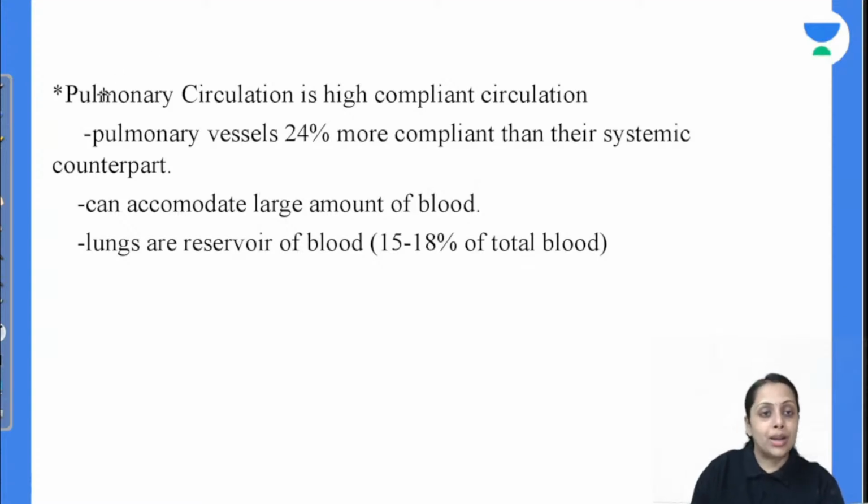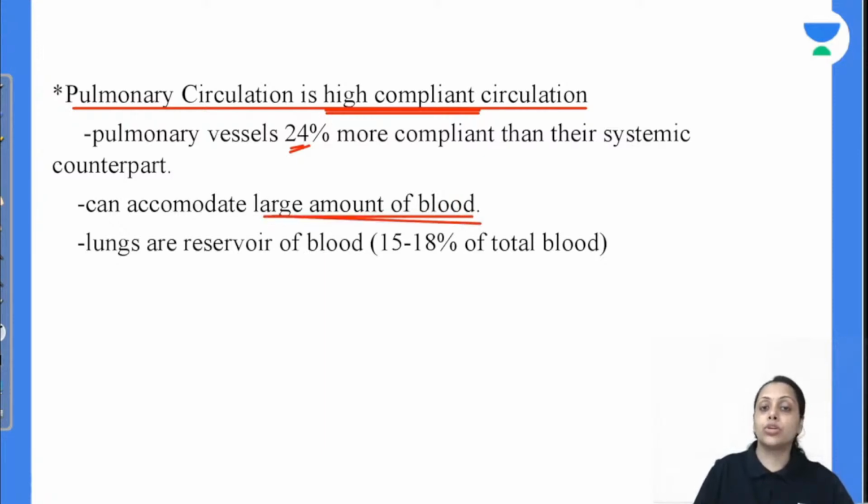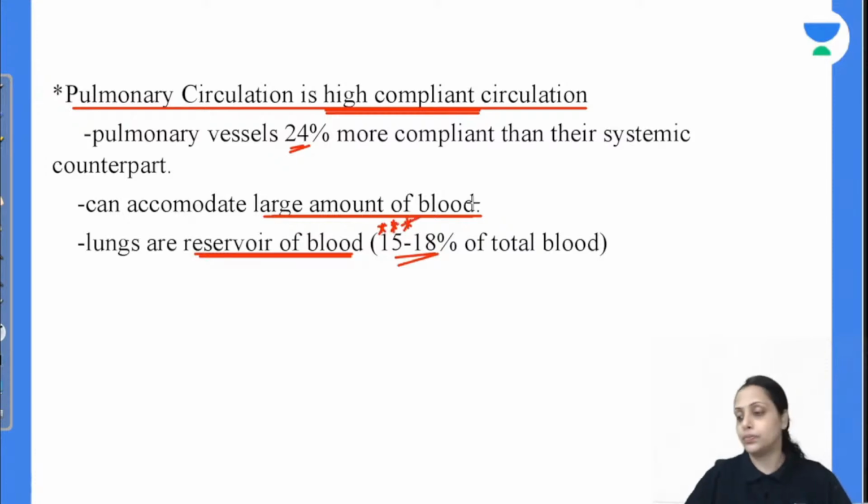Moving further, our pulmonary circulation is a highly compliant circulation. What do you mean by this? If we compare pulmonary vessels with systemic circulation, they are 24% more compliant. That means they are more stretchable compared to the systemic part, so they can stretch and accommodate a large amount of blood. That's why lung is also known as a reservoir of blood. 15 to 18% of total blood is always present in our lung.